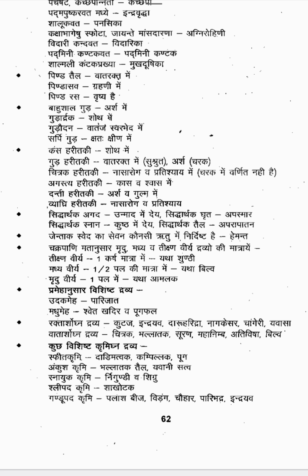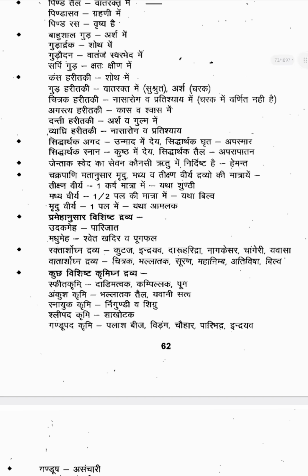Then next they have mentioned the Krimighna Dravya. Different types of Krimis are there, and for each they have mentioned Dravyas. For Purisha Krimi, Dadimatvak, Kampillaka, Puga are indicated. For Anguli Krimi, Bhallataka Taila, Yavani Satva. For Snayuga Krimi, Nirgundi and Shigru. For Shlipada Krimi, Shakotaka. For Gandupada Krimi, Palasha Beeja, Vidanga, Chavya, Paribhadra, Indrayava. So these are the Dravyas indicated for the different types of Krimi.